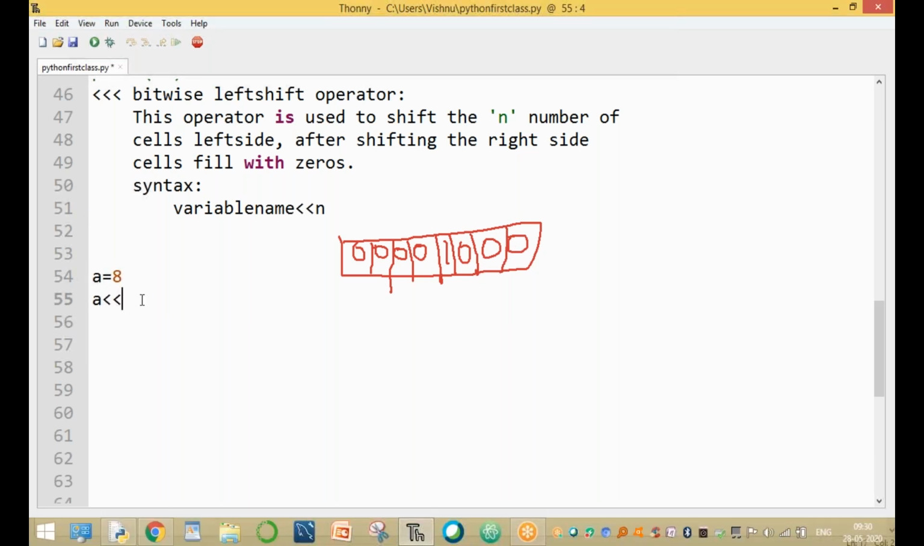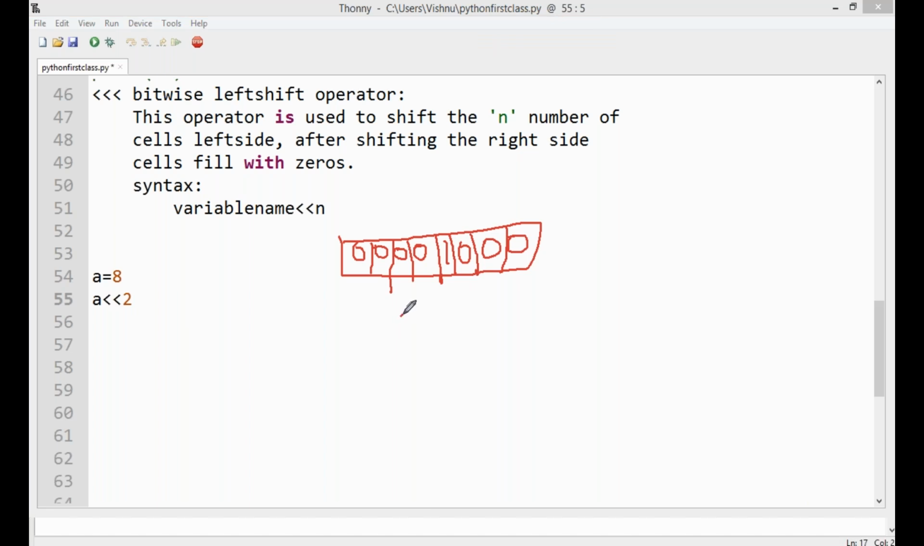Now here, a less than less than 5, or a less than less than 2, or a less than less than 6. Any number, n is the number. For example, a less than less than 2. Then what happens, sir? A is the value. Here a less than less than 2 means shifting the value by 2 places.